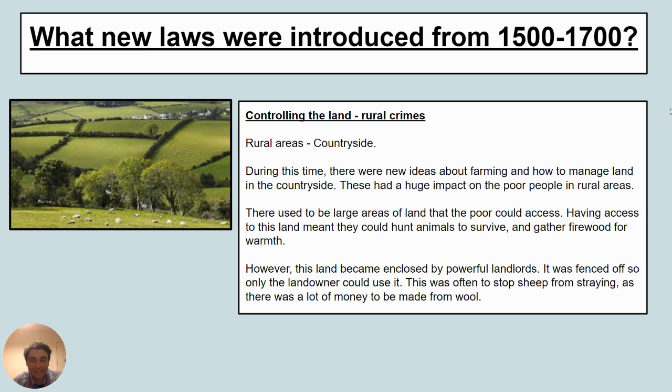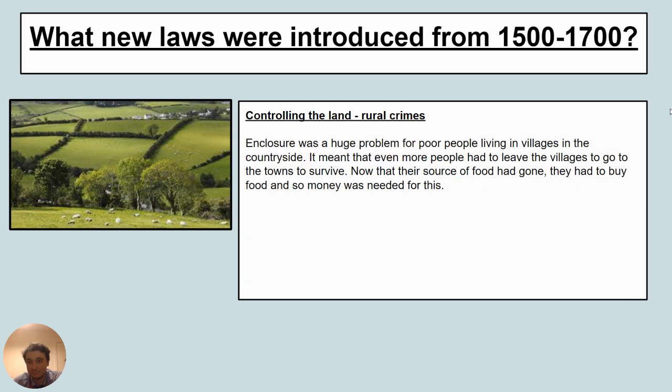People were buying land and enclosing it so that they could take advantage of farming methods, such as sheep farming, which was proving more popular. Wool was being a valuable asset to farmers at the time. And so there was a lot of money to be made, but you don't want your sheep to go escaping across the fields, so fences were put up, land was made private. The poor people no longer had as much access to the countryside.